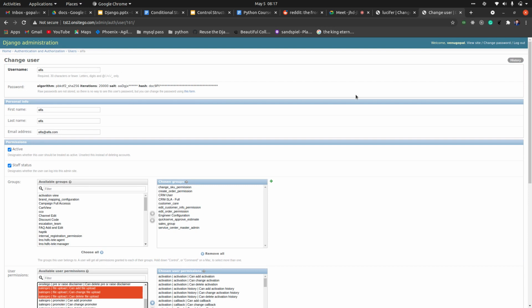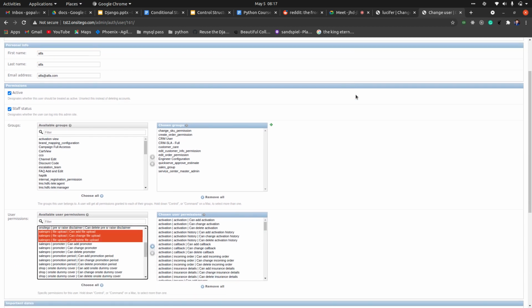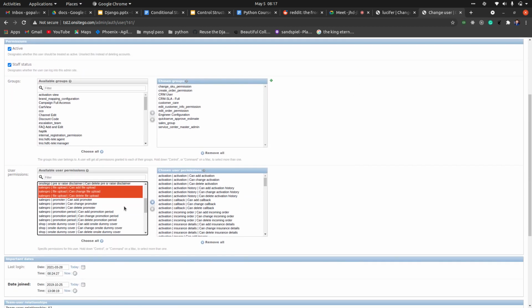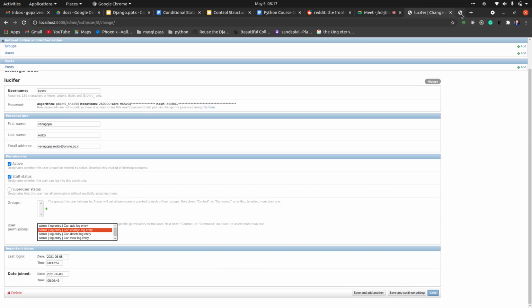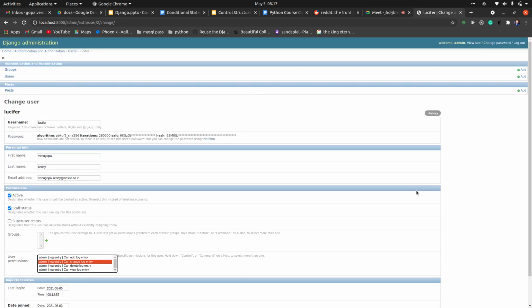Okay, the admin user will have all the permissions. So when you log in with admin, you can then add permissions to other users according to your requirements. Based on your requirements, we will assign permissions to the users. So yeah, actually this is all about how to check the posts.